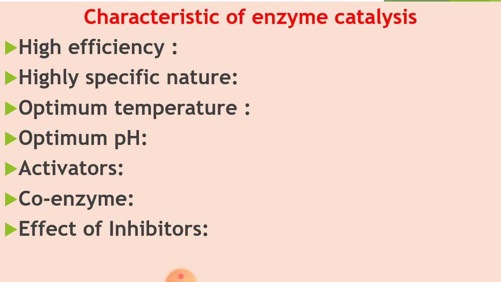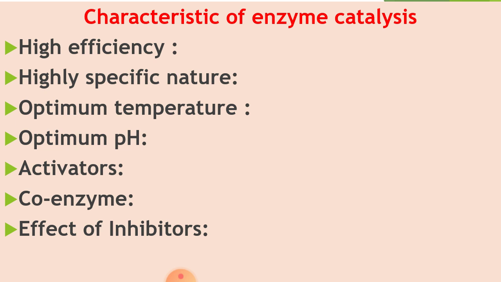If we take the example of enzymes in living beings, think about this. The enzyme present in the mouth, that is salivary amylase, requires 6.8 pH for its working, that is a slightly acidic pH.